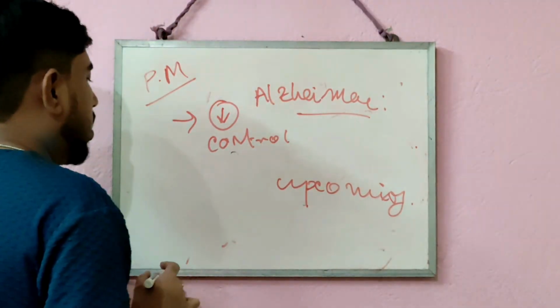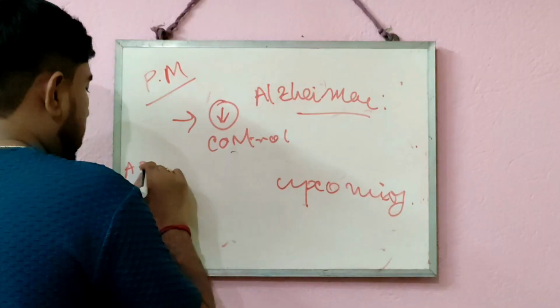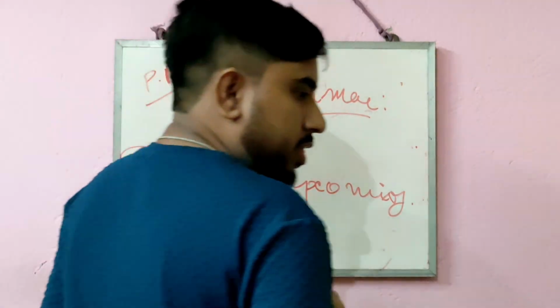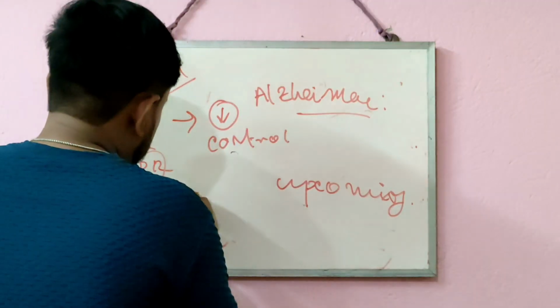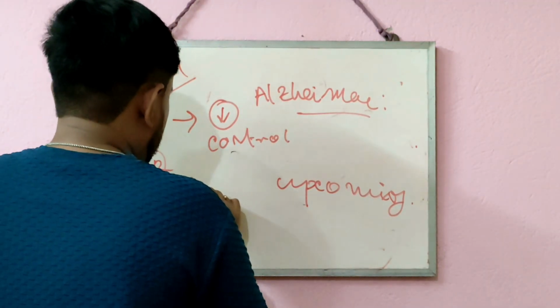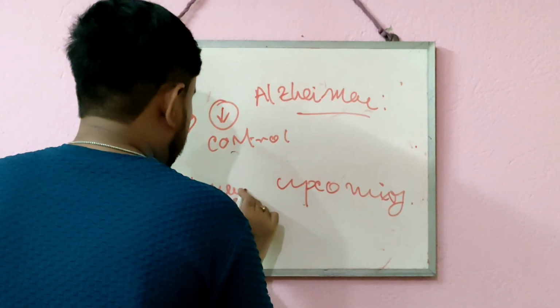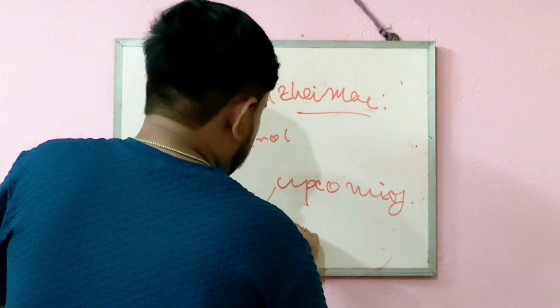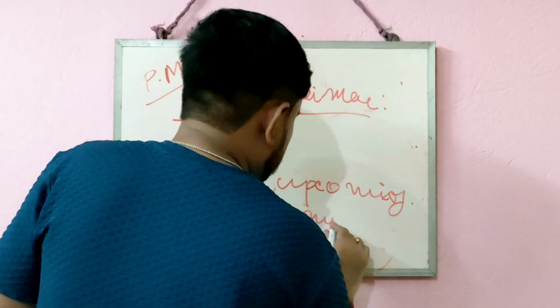Now we will discuss the different adverse drug reactions shown by parasympathomimetic drugs. The most common is nausea, that means the feeling of vomiting, and sometimes it can cause real vomiting.